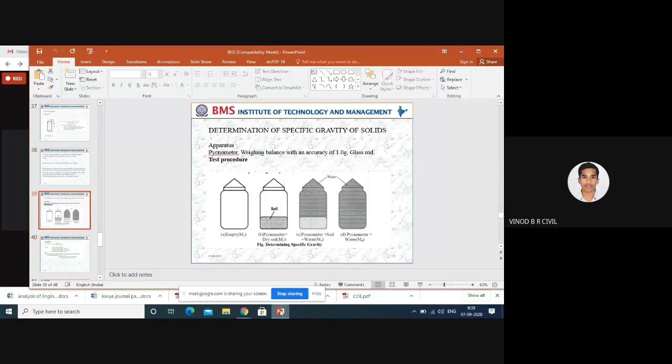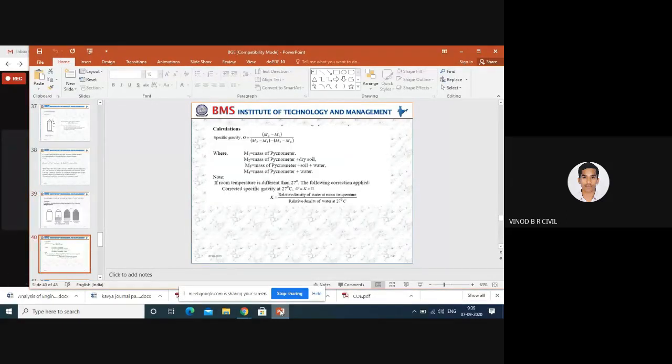These are the four steps we have to follow, that is the procedure. After taking the values of M1, M2, M3, M4, with the help of the mathematical expression, the specific gravity is (M2 minus M1) divided by ((M2 minus M1) minus (M3 minus M4)).